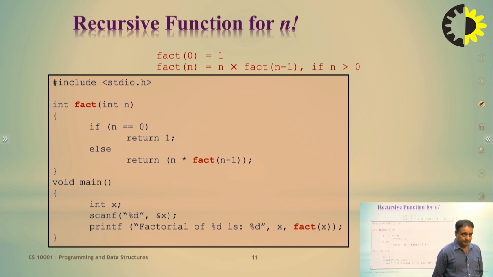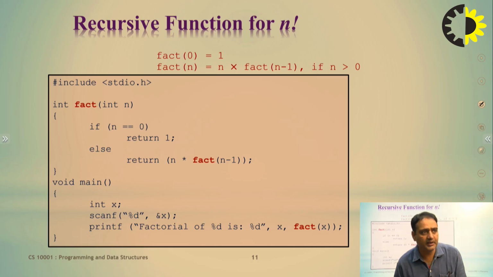If n is not equal to 0, then return n into fact n minus 1. If you are going to calculate the factorial of 3, then the value of n is 3. 3 is equal to 0 is false, so control goes to else.